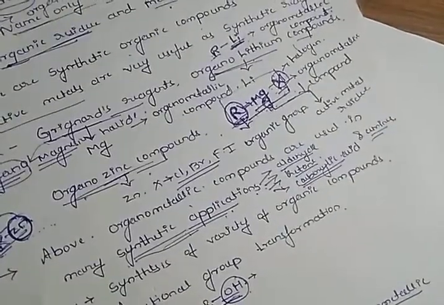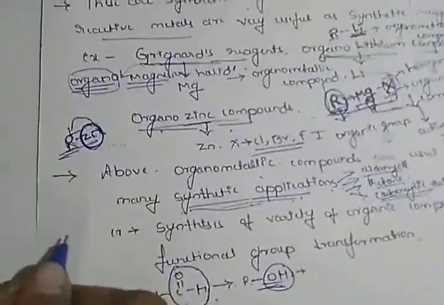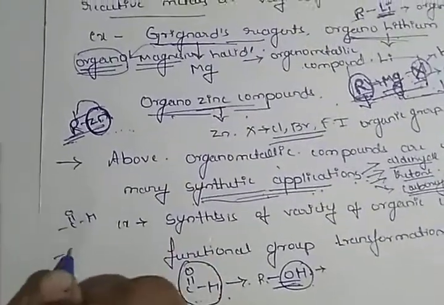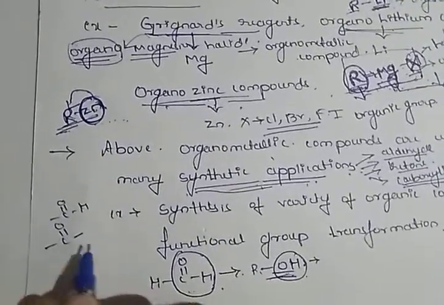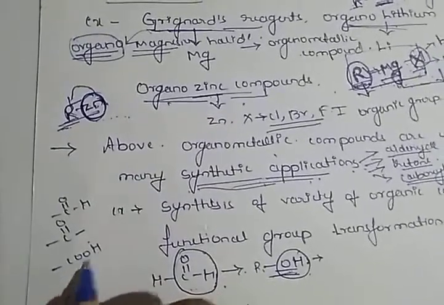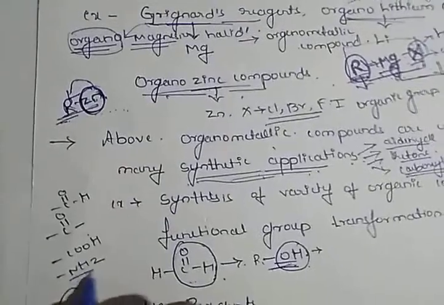First we have to study what are the functional groups in the respective organic compounds. In aldehydes, C double bond H is the functional group. In ketones, C double bond O is the functional group. In carboxylic acids, COOH is the functional group. In amines, NH2 is the functional group.